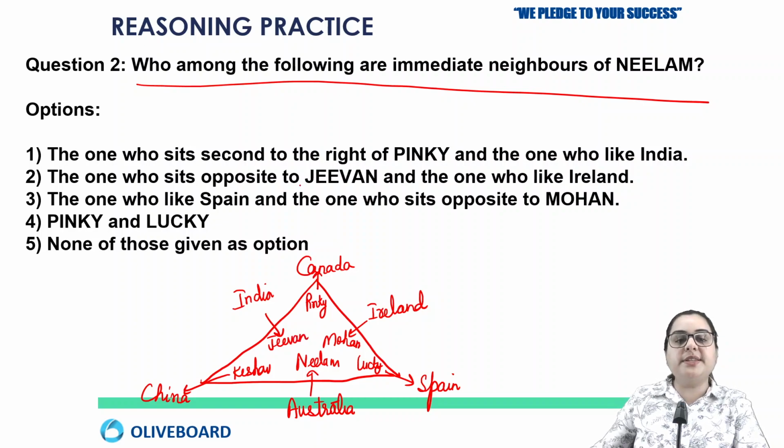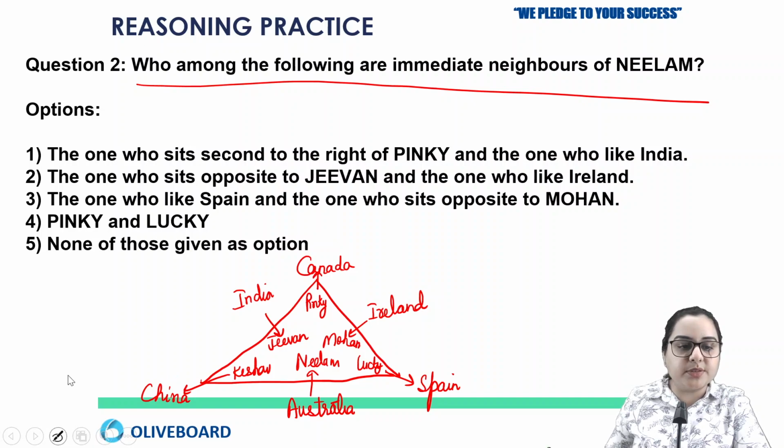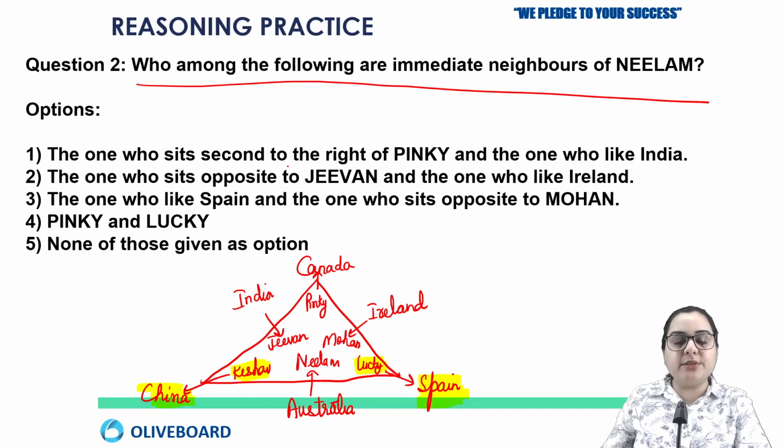So the first one says, who are the neighbors of Neelam? So we can find these two are neighbors of Neelam. I'm just highlighting. It is China or Keshav or Lucky or Spain. Okay, so accordingly we have to check. The one who sits second to the right of Pinky, is it? So this second to the right of Pinky, that's correct. And the one who likes India, but the other one likes China. So the first one is wrong.